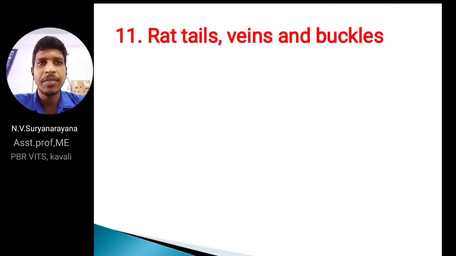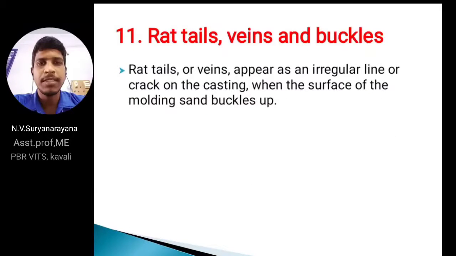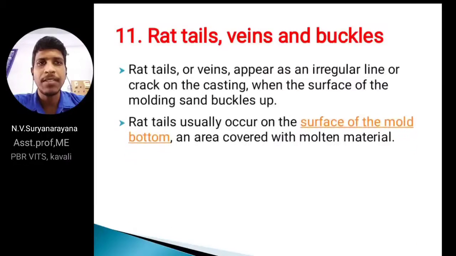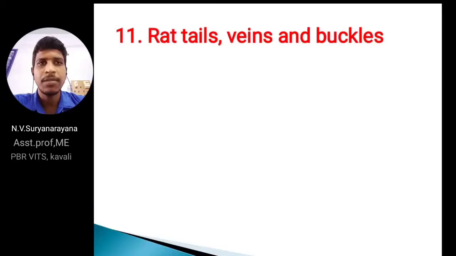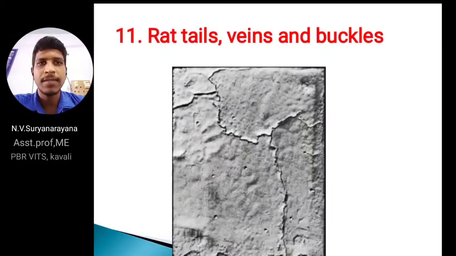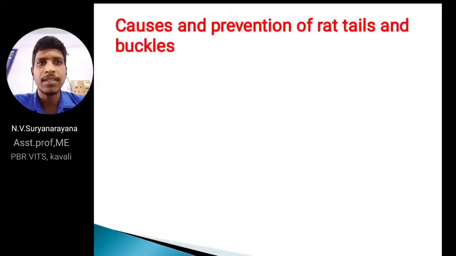Next, rat tails, veins, buckles. Rat tails means internal cracks: irregular lines or cracks on the casting, where the surface of the molding sand buckles up. In this figure, I am showing the rat tails. On the final casting part, a line or crack can appear due to this type of defect, and it is caused by